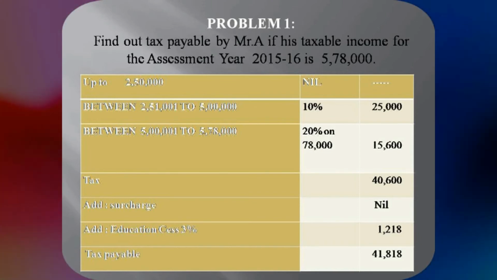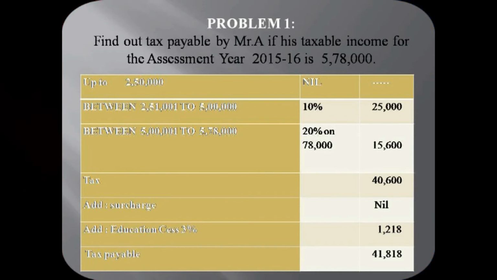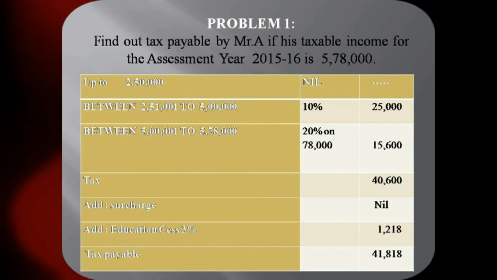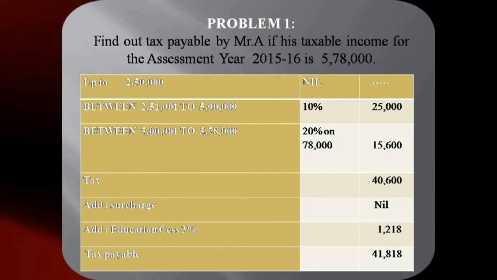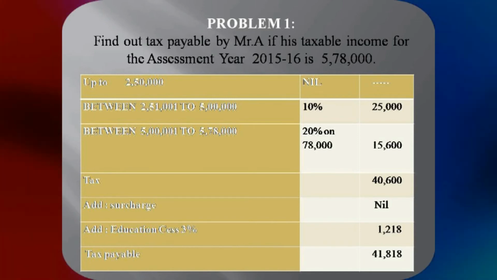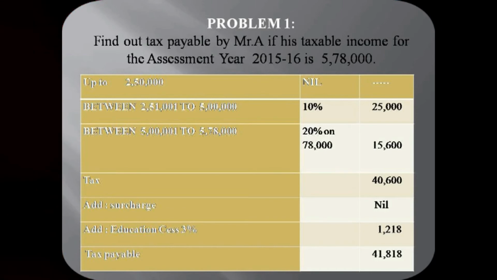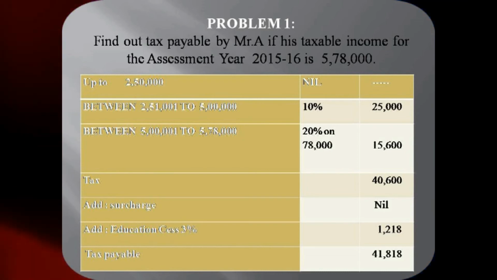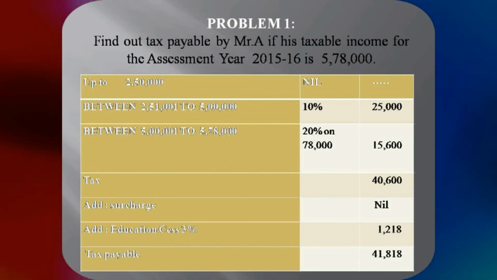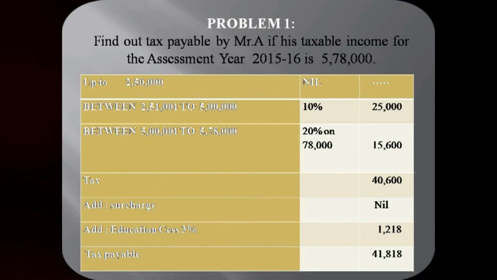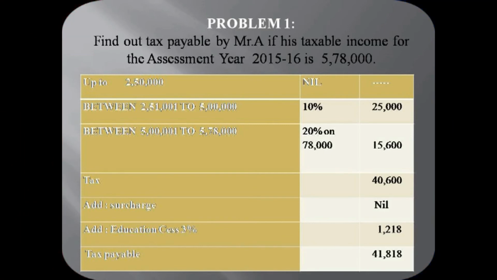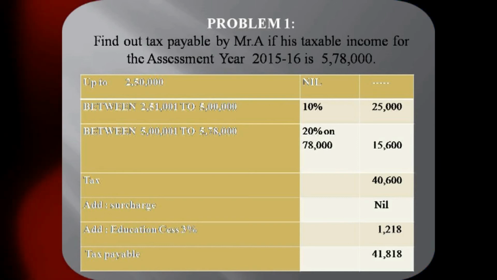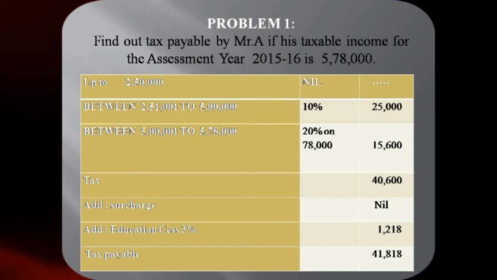According to the third category, you know that for the first 2,50,000 there is no tax. Next 2,50,000, at 10% we have to pay tax, so at 10% it comes to 25,000. Since the total income is 5,78,000, for the first 2,50,000 no tax is there. Between 2,50,000 and 5 lakhs, we calculate 10%, that is 25,000.